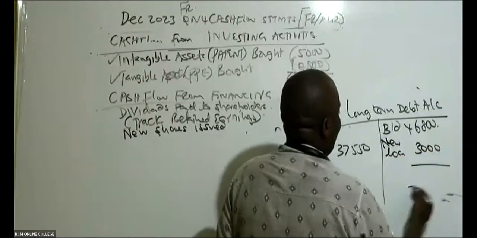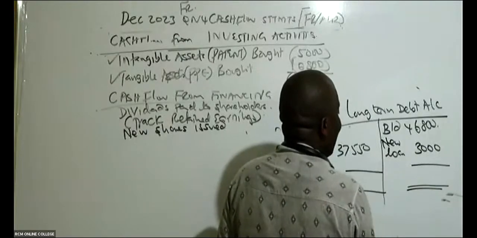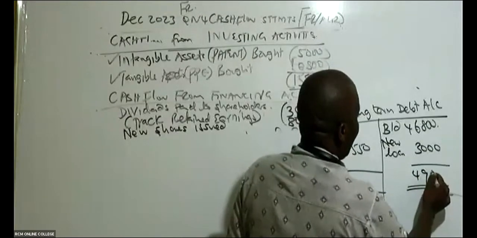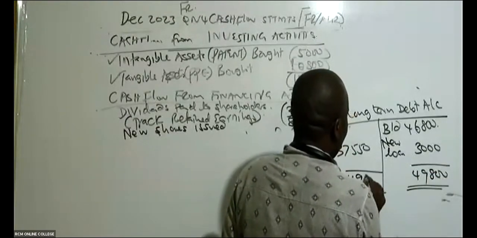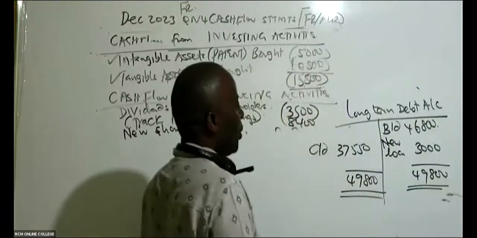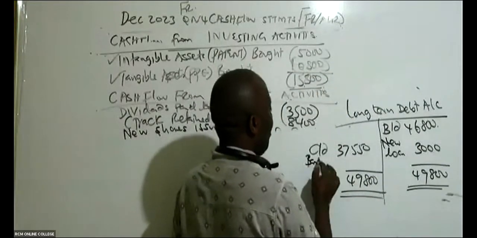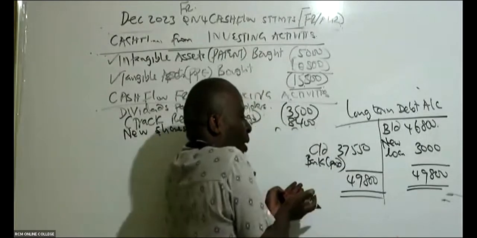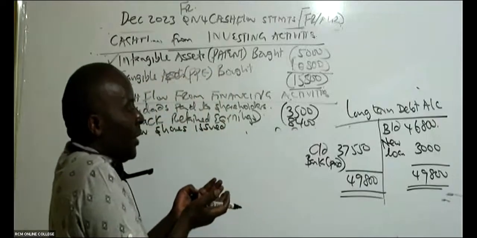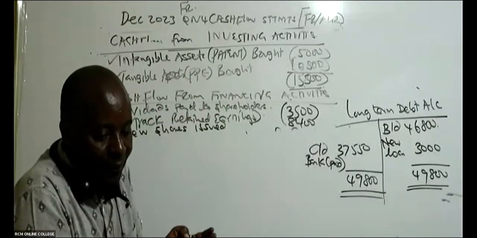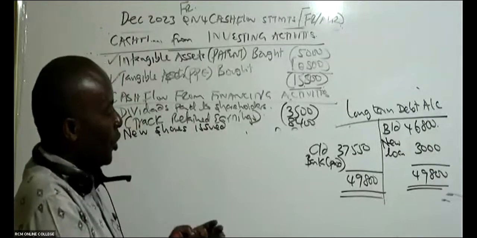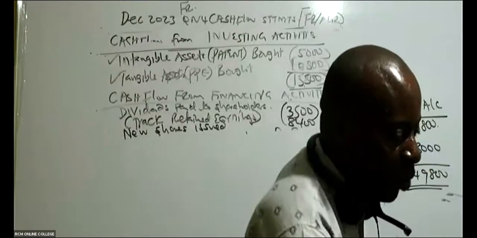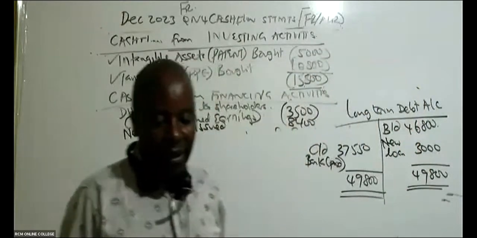So it means that now the balancing figure will be what we paid. So this is 49,800, this is 49,800. So in this case here, bank with the paid. Because we are told that we paid, but they're not telling us how much we paid. So is there somebody who can tell me, ladies and gentlemen, this long-term debt, how much did we pay? Somebody talk to me.